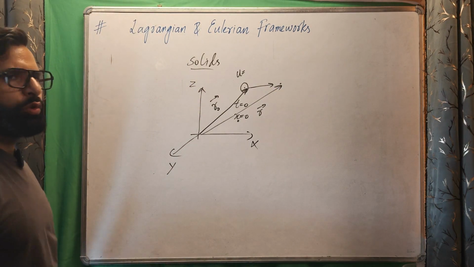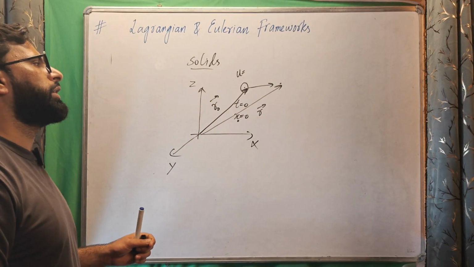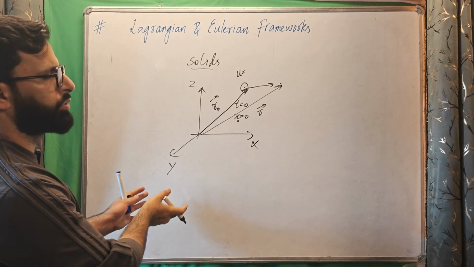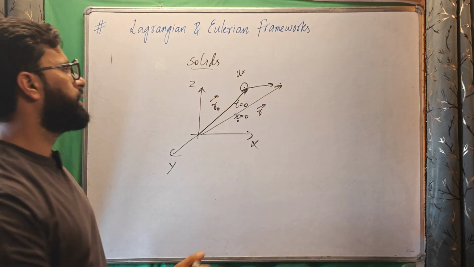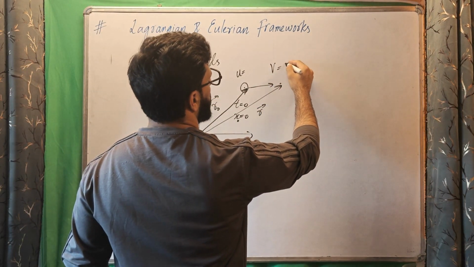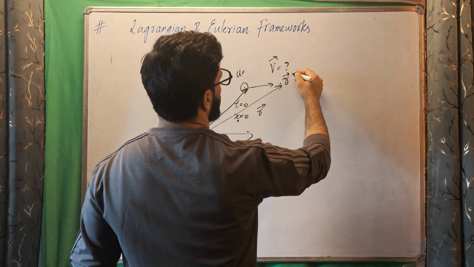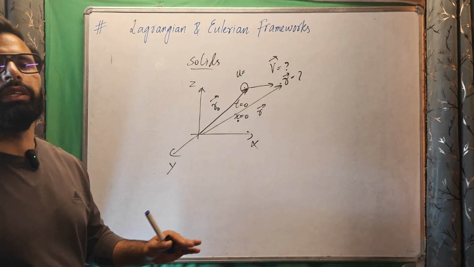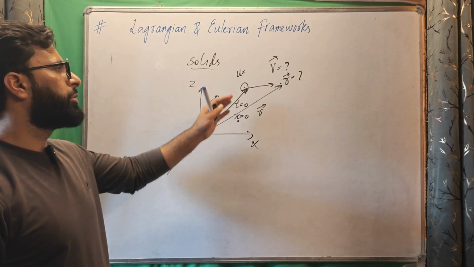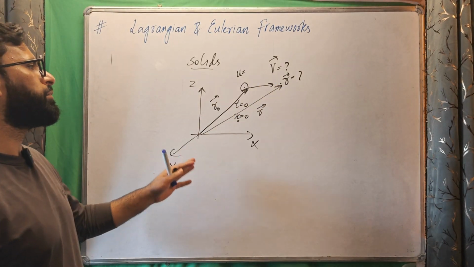So we analyze this particle, this body, at different locations with respect to some frame of reference, and we keep track of two things. We keep track of its velocity and we keep track of its position. These are the two things that we need to have full information about this particle or this body moving individually.